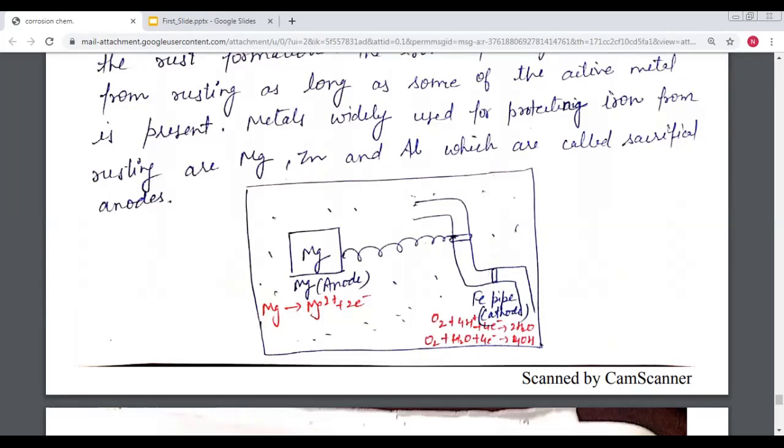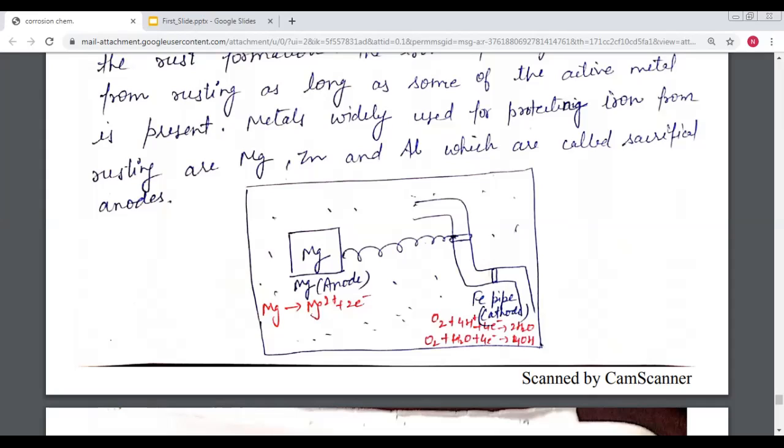When our iron pipe, when iron metal, works as the anode, now in the place of iron, the magnesium metal works as an anode. As we know, oxidation takes place at the anode and the reduction goes to the cathode. So now the oxidation goes to the magnesium in the place of iron, so that our iron metal becomes a cathode, and we can save our iron pipe with the help of magnesium.